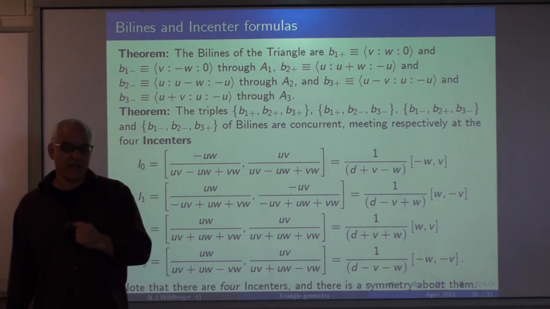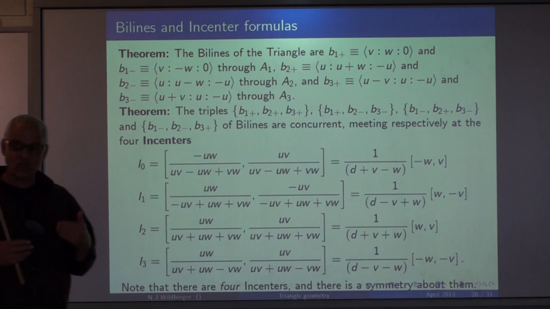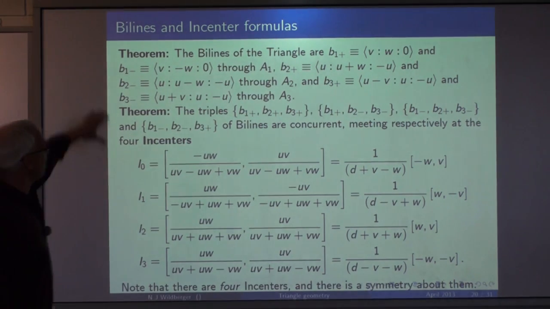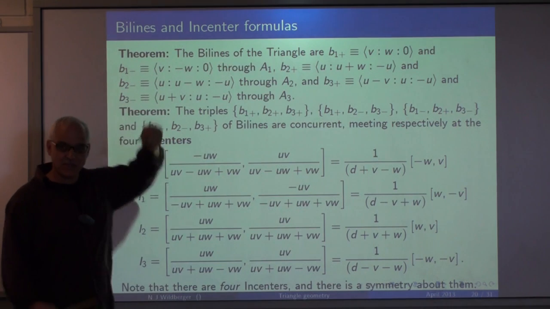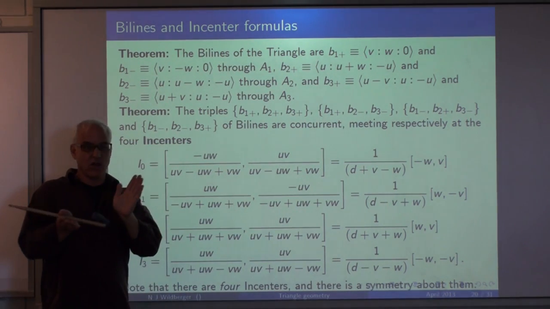But we're really interested in the in-center story. So we're going to assume that we have these in-centers given by these bisectors. And here are the formulas for the bilines. So these are actually the lines that bisect our triangle.